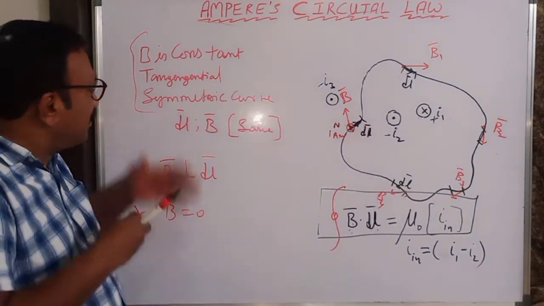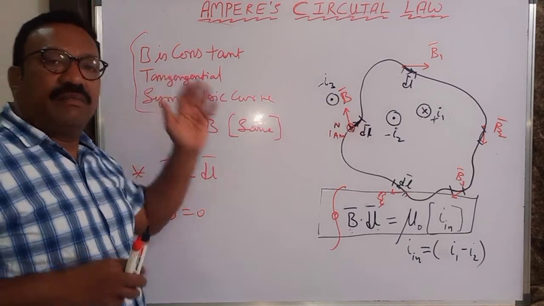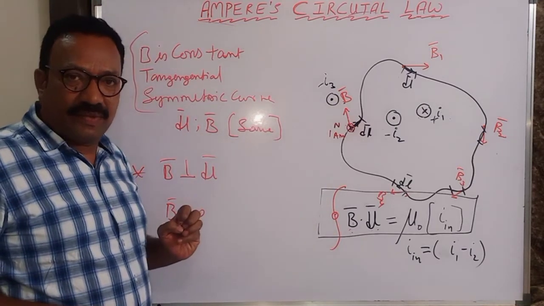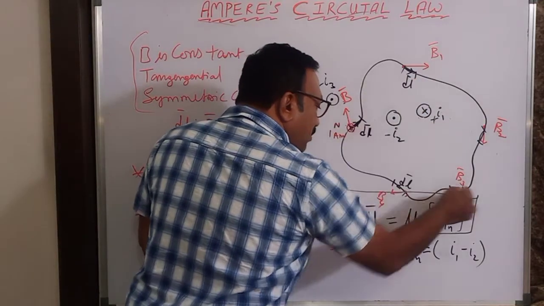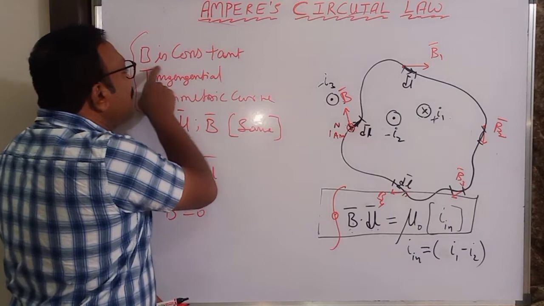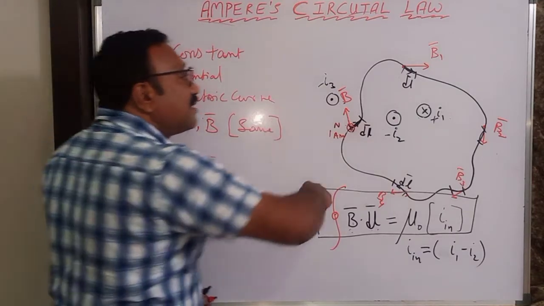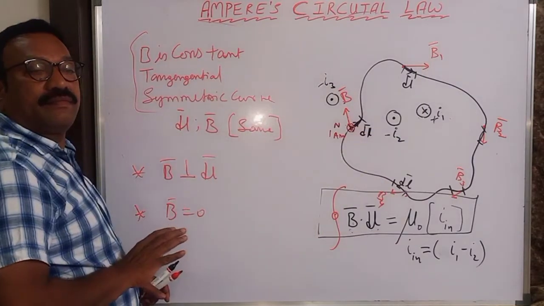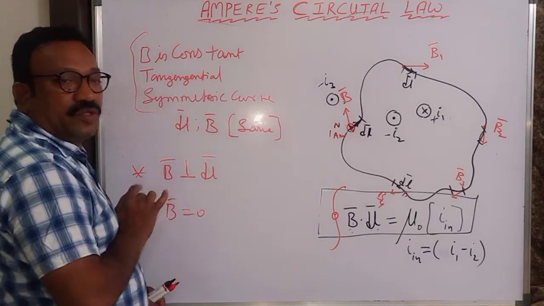So what are the three conditions under which this Ampere circuital law becomes simpler and more convenient to apply? Understand? The magnetic field B1, B2, B3, B4, B5 must be constant in magnitude. For that, this curve has to be a symmetric curve. And the magnetic field must be tangential to the curve.